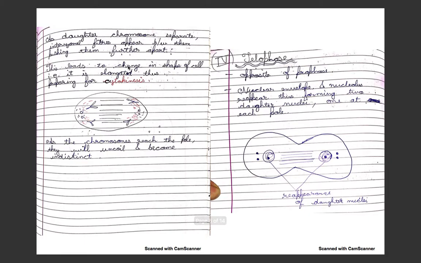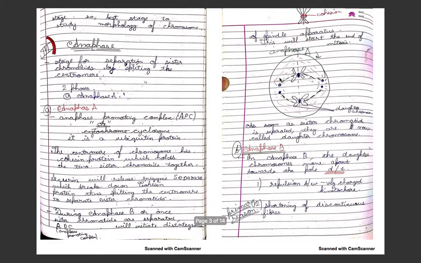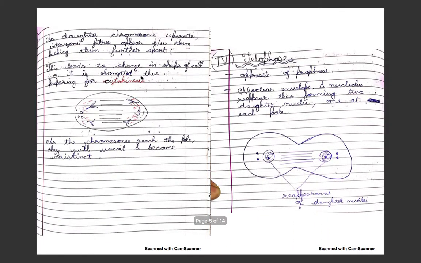Now, as the daughter chromosomes separate, the interzonal fibers, that is the zone that is left where earlier there was the metaphase plate, change, and different interzonal fibers appear in between them, so that they push the chromosomes further away from the center towards the poles.